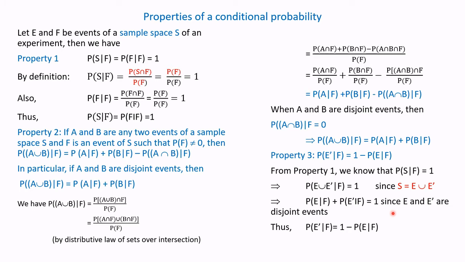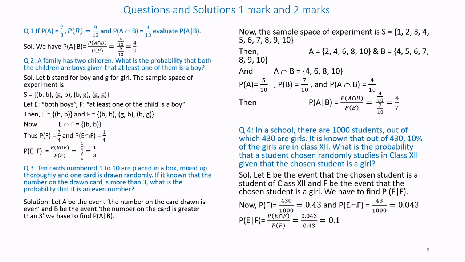Thus, conditional probability of E dash upon F is equal to 1 minus conditional probability of E upon F. That is, the left side is the complement and the right hand side term is as it is. E dash is the complement of event E. Let us take up some examples to understand the properties.